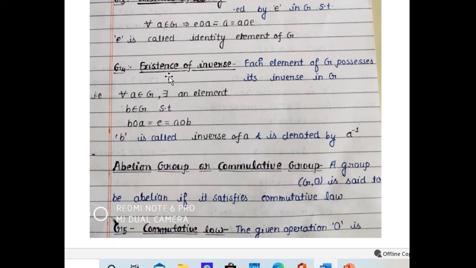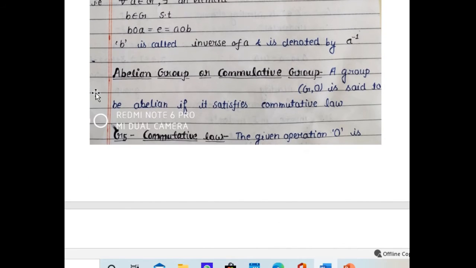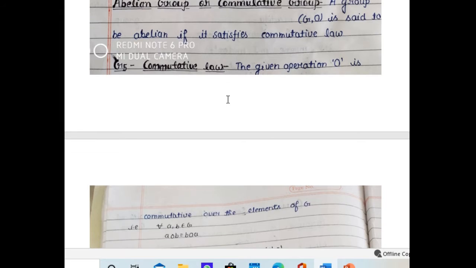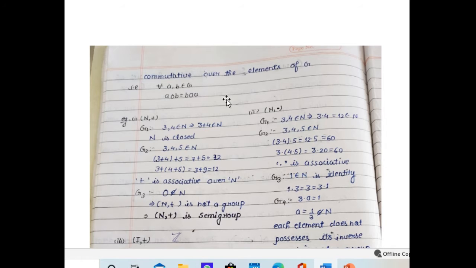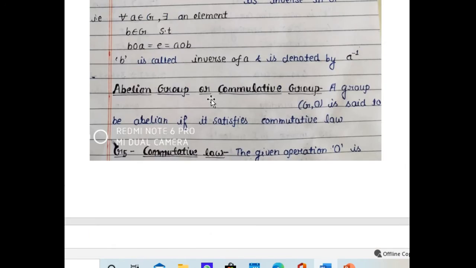The fourth property is the existence of inverse. That is, each element of G possesses its inverse in G. For all A belonging to G, there exists an element B belonging to G such that B operation A is equal to E, equal to A operation B. Then B is called the inverse of A and is denoted by A inverse. Now, if there is an additional property, G5, which is commutativity, that is, A operation B is equal to B operation A, then that type of group is called an abelian group or commutative group.